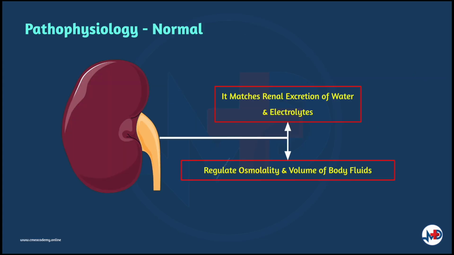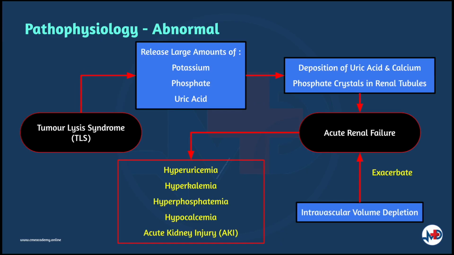In a normal person, the kidneys match renal excretion to intake of water and electrolytes to regulate the osmolality and volume of body fluids. What is abnormal about this condition is that the massive tumor cell lysis results in the release of large amounts of potassium, phosphate, and uric acid, and deposition of uric acid and calcium phosphate crystals in the renal tubules, which may lead to acute renal failure, which is often exacerbated by concomitant intravascular volume depletion.